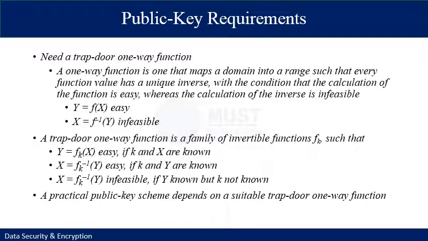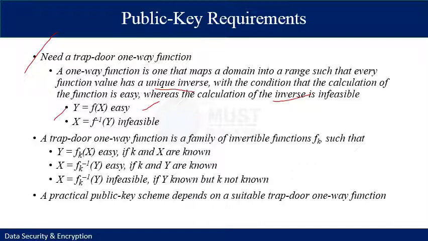Before elaborating on why the requirements are so formidable, let us first recast them. The requirements boil down to the need for a trapdoor one-way function. A one-way function is one that maps a domain into a range such that every function value has a unique inverse, with the condition that the calculation of the function is easy, whereas the calculation of the inverse is infeasible.